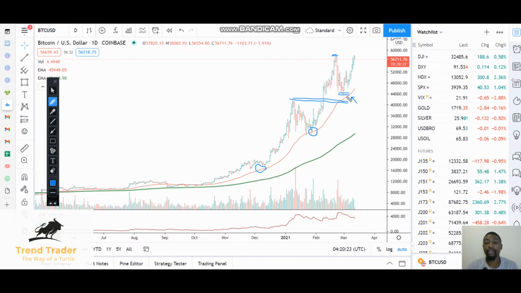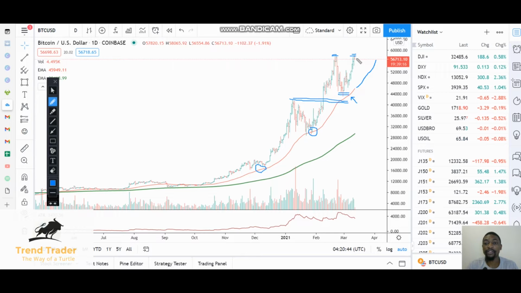So now Bitcoin managed to continue to trade high from 44,000 all the way to 56,000 here, which was the previous swing high. So now, as you can see, Bitcoin is showing some kind of weakness.